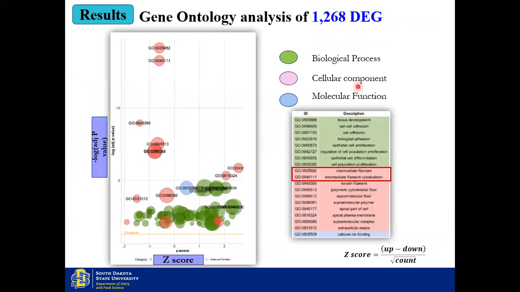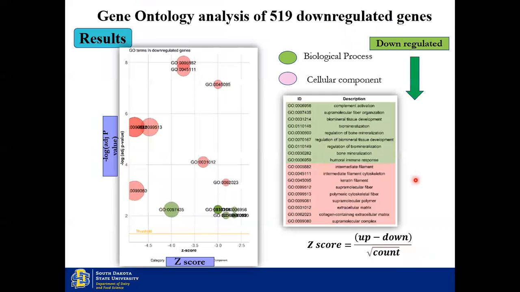So this is also a different type of expression of the same graph. Here you can see the bubbles, each representing a GO term, and the radius of the bubble increases based on the number of genes involved in the pathway. These are the most significantly affected ones in this particular study, which belong to intermediate filament and intermediate filament cytoskeleton.